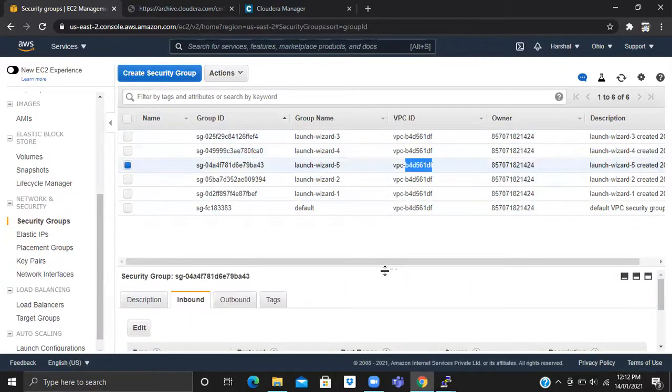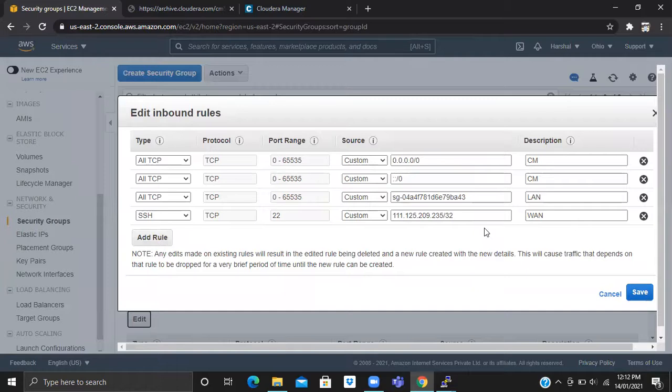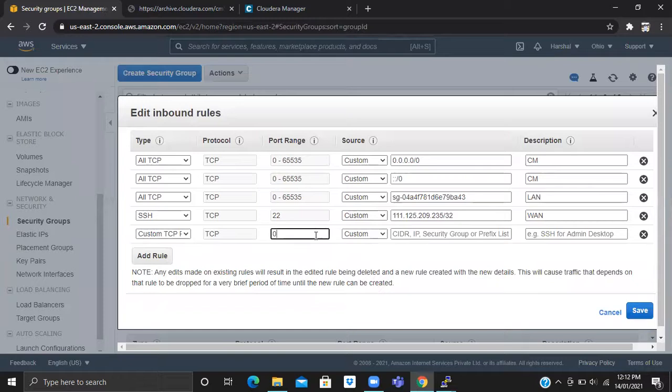Okay, so that means only this IP can access this service, right? This TCP rule, yes, 7132, that's right.